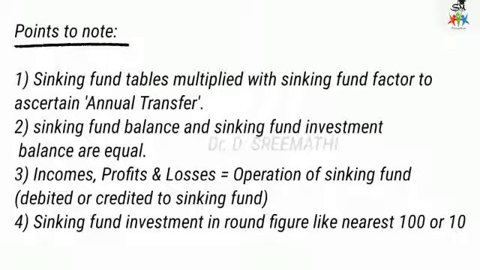All incomes, profits and losses relating to the operation of the sinking fund are to be debited or credited to the sinking fund itself. And then sinking fund investment may be made in a round figure, like the nearest 100 rupees or nearest 10 rupees. Since this may cause a minor difference between the sinking fund and the investment thereof, that should be neglected. It should be rounded off to the nearest round value.